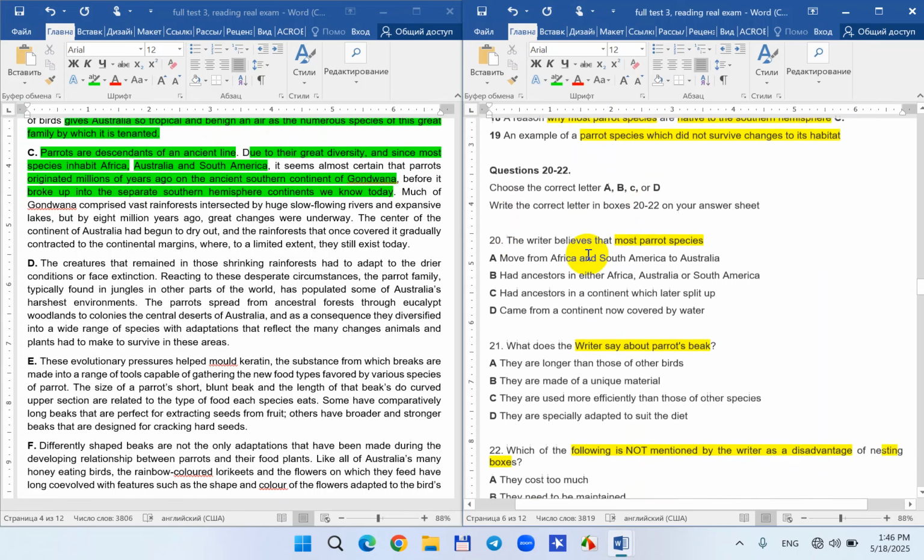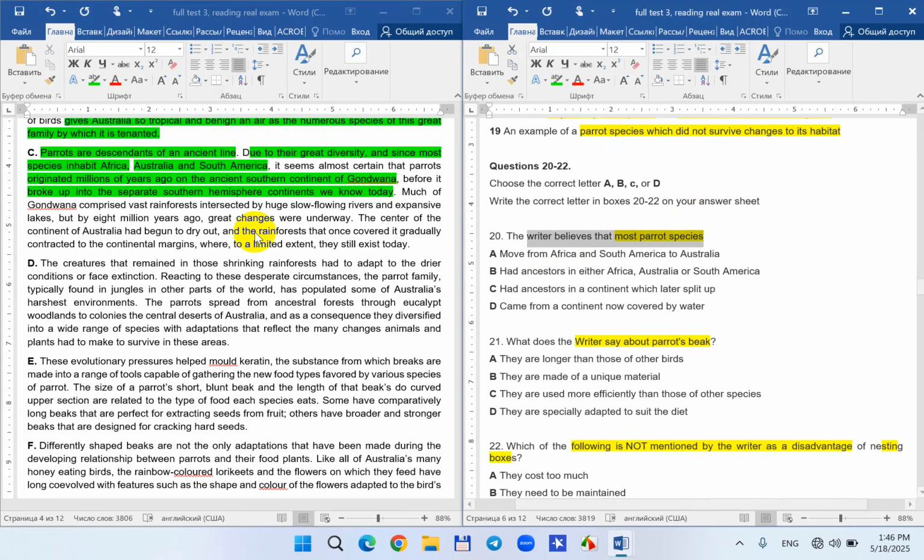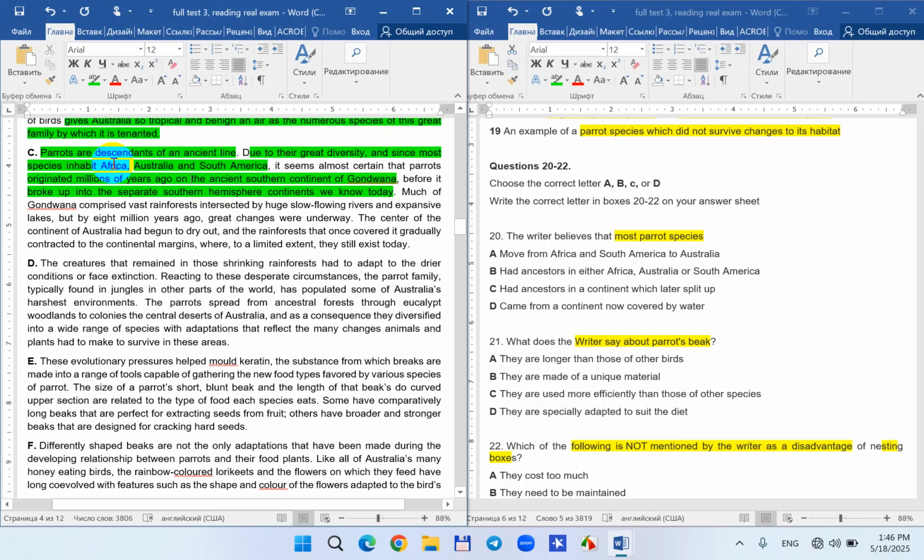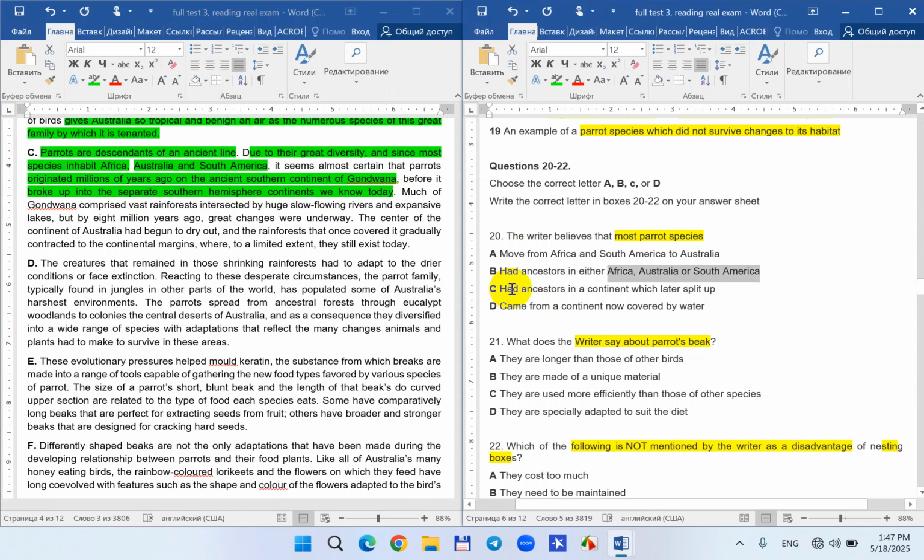For 18 it is C. The writer believes most parrot species moved from this to this. No, they had ancestors either. We read about ancestors in these places. Inhabit means live, by the way. It seems almost certain that millions of years ago, southern hemisphere parrots had ancestors in a continent which later split up.